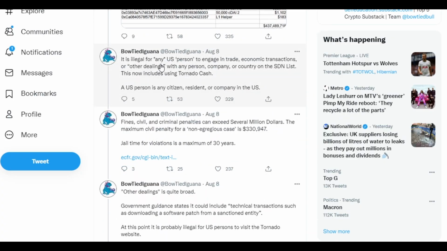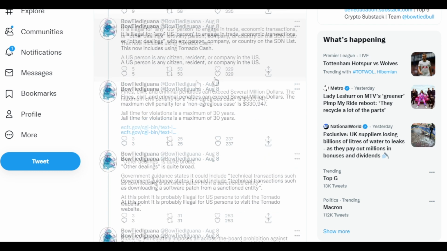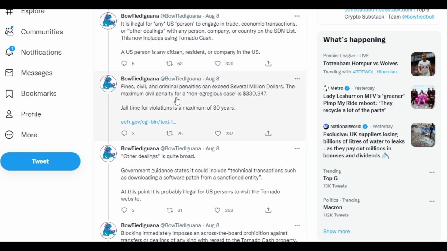And so it's illegal for any US person to engage in trade, economic transactions, or other dealings with any person, company, or country on the SDN list. And that now includes TC. Now you can face fines if you break this, $330,000 here, and you might get a violation that lands you up to 30 years in jail. I mean, if you're the average person, you do something by mistake, then you'll probably get a small fine, not jail time, but do you know what I mean? Like this is going to be a problem.